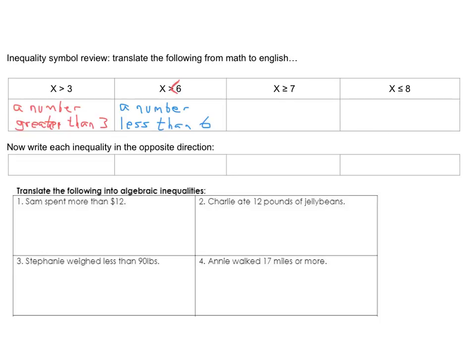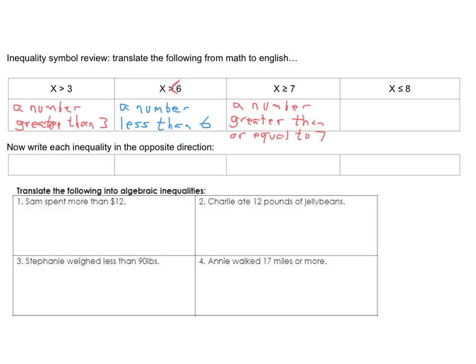So this would be a number greater than or equal to 7.